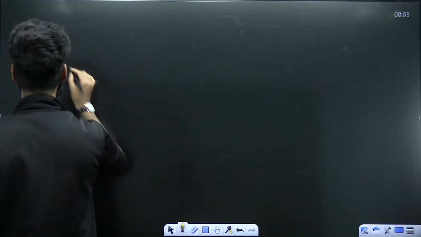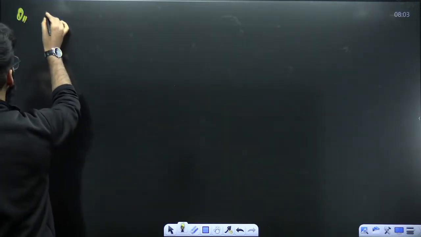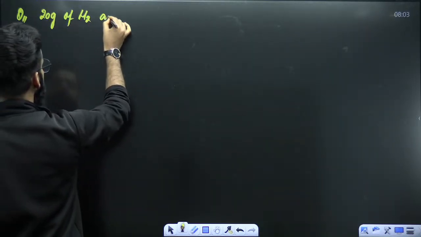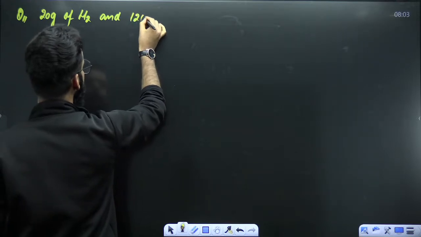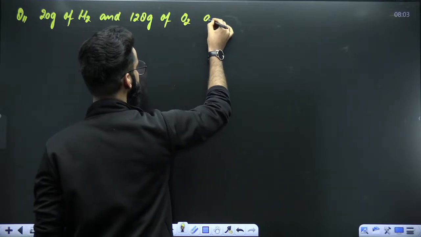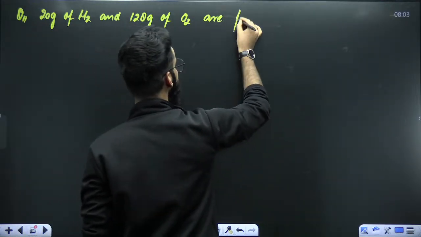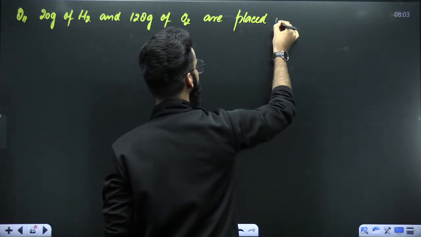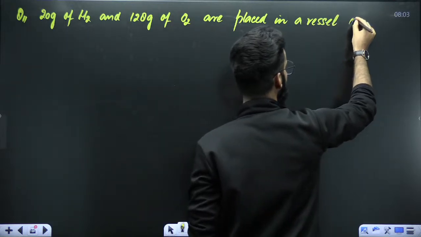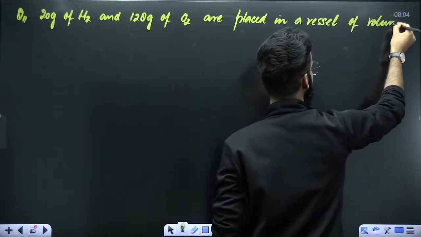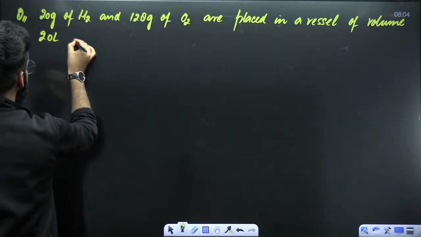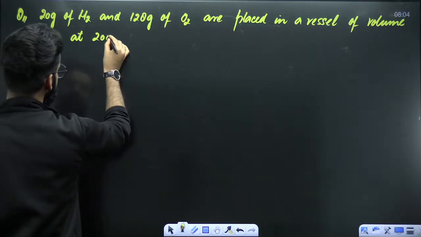One question I'm writing over here. 20 grams of H2 and 128 grams of O2 are placed in a vessel of volume 20 liters at 200 degrees centigrade.